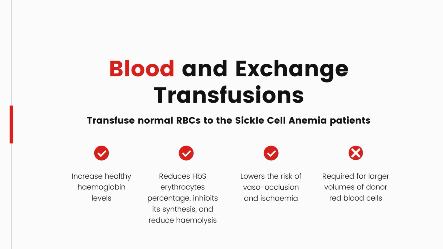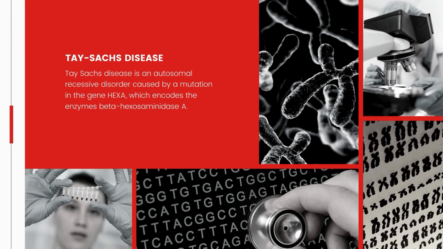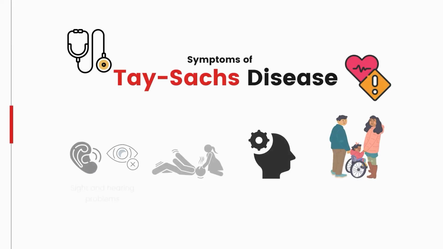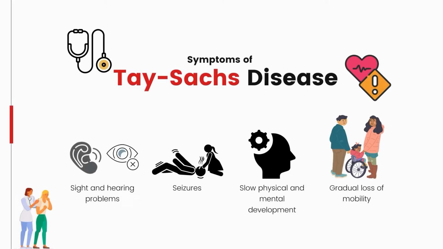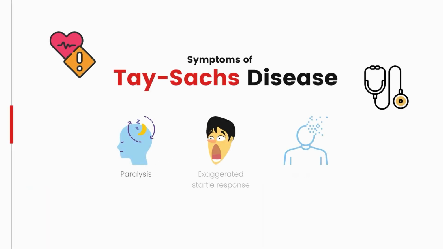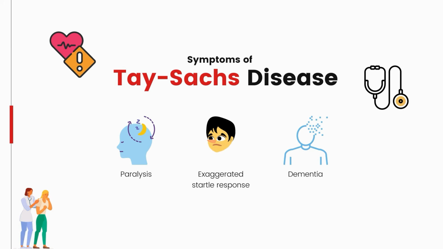This repair mechanism, however, is required for larger volume of donor red blood cells to function. Tay-Sachs disease is an autosomal recessive disorder caused by a mutation in the gene HEXA, which encodes the enzyme beta-hexosaminidase A, required to catalyze the breakdown of a fatty substance known as GM2 ganglioside. The symptoms of Tay-Sachs disease are sight and hearing problems, seizures, slow mental and physical development, gradual loss of mobility, muscular atrophy leading to paralysis, exaggerated startle response, and dementia.